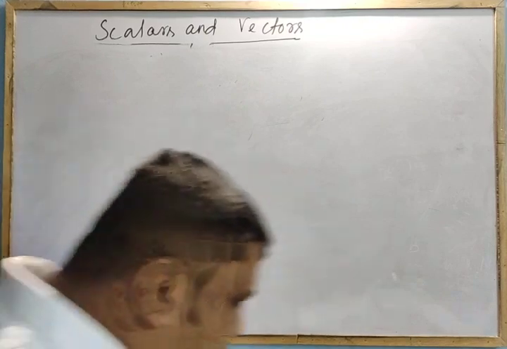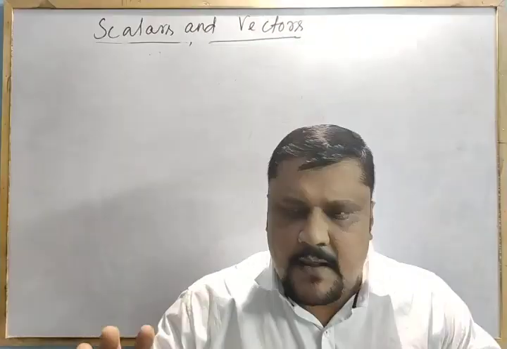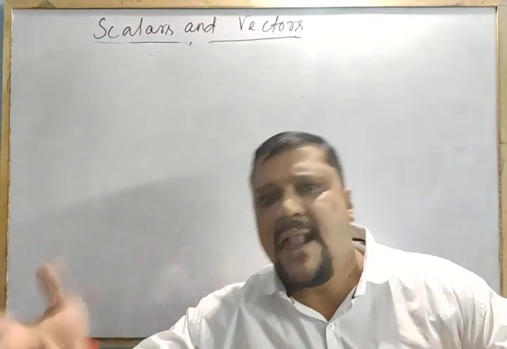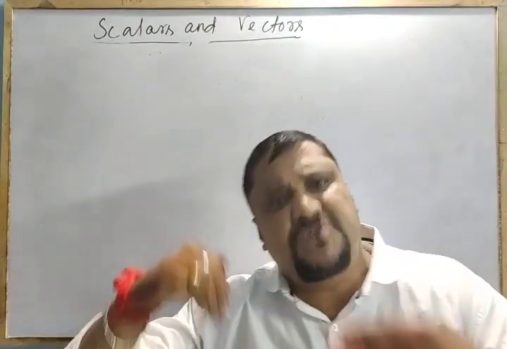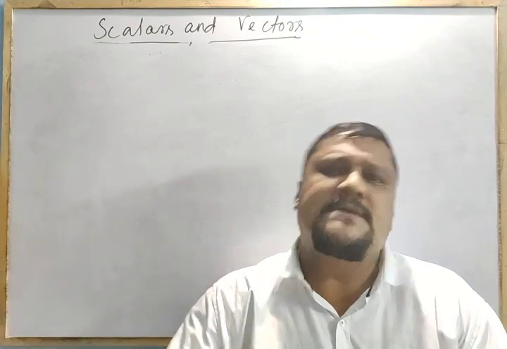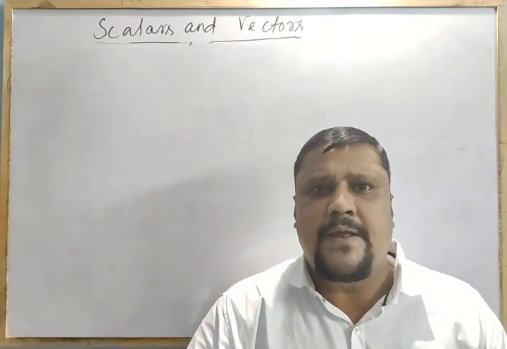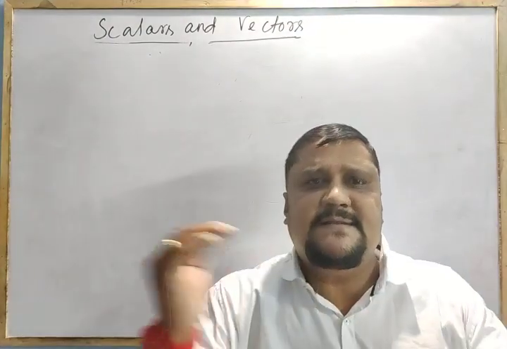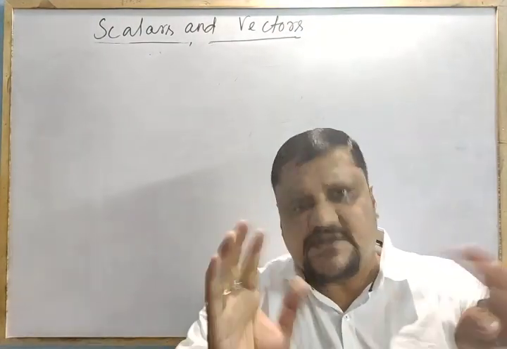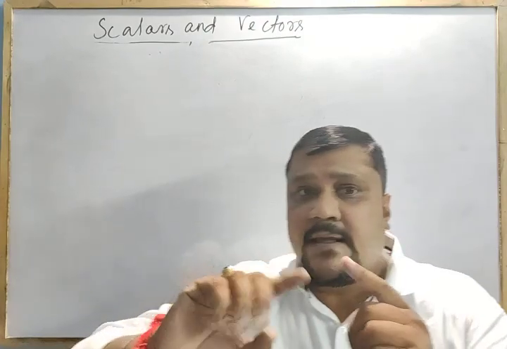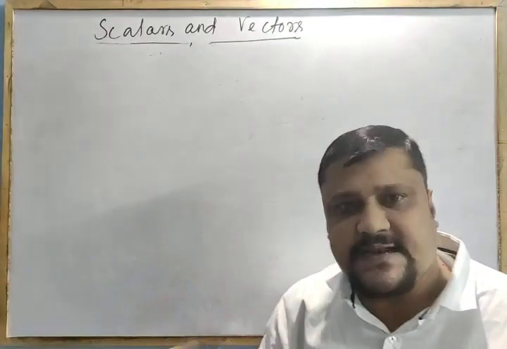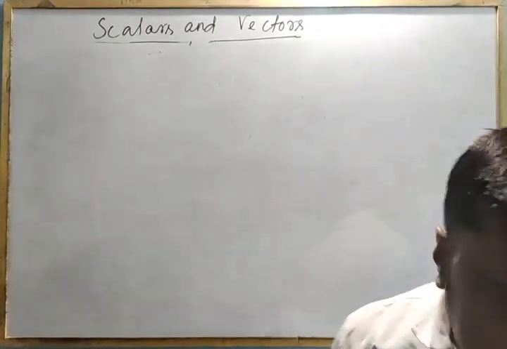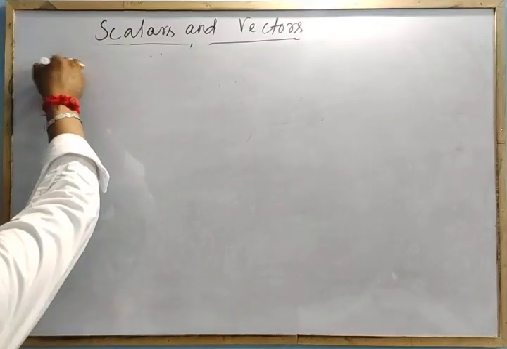Right? So my point is that collinear means they have the common line. They may be parallel or anti-parallel. Parallel means also called like vectors. Anti-parallel means unlike vectors. That is the point. For parallel vectors, the angle is 0 degree. For anti-parallel, the angle is 180. How the angle is decided in vector notation, we will decide in the next class. But for the time being, remember this. Okay. Then we will go for the coplanar vectors.